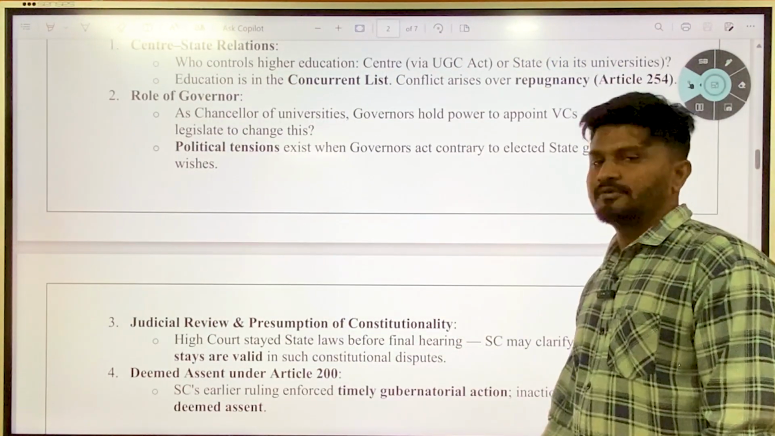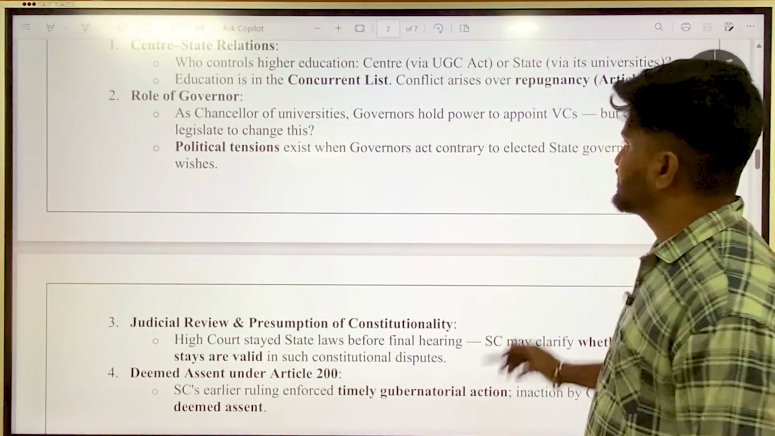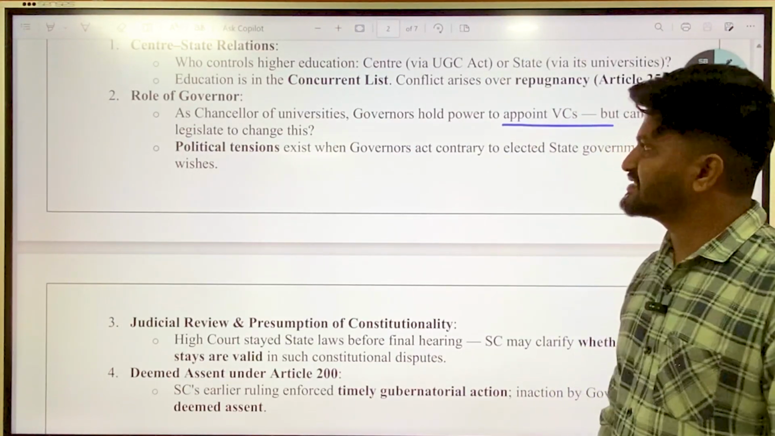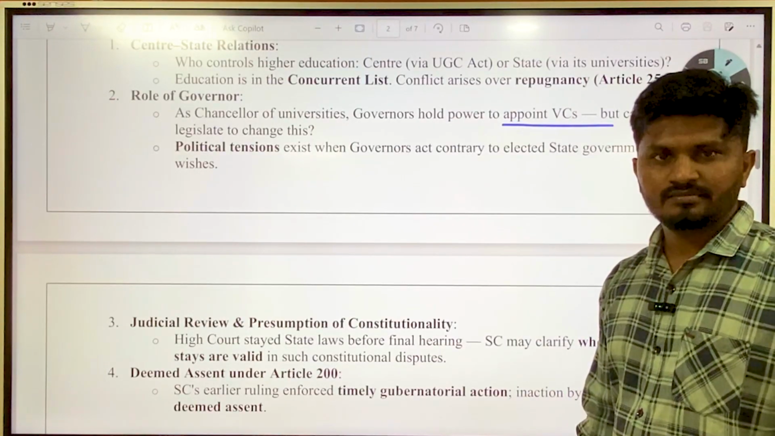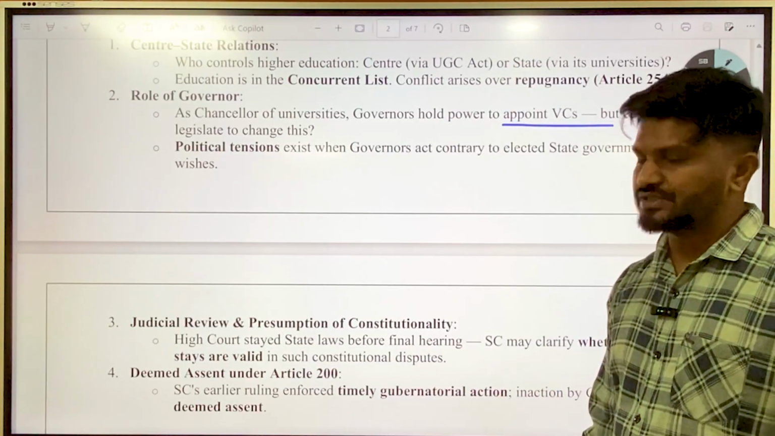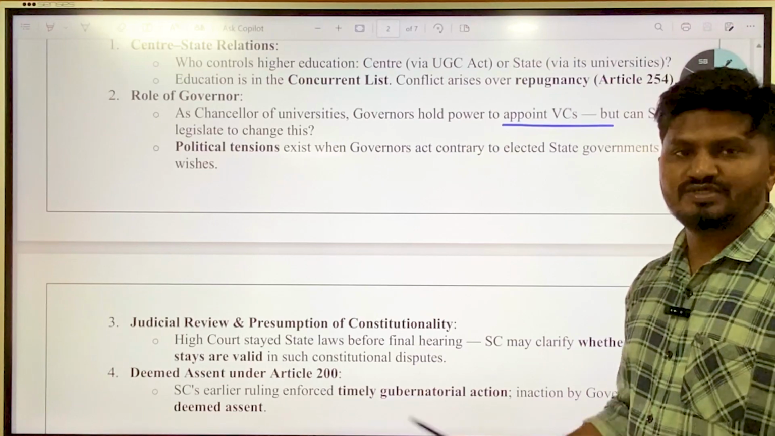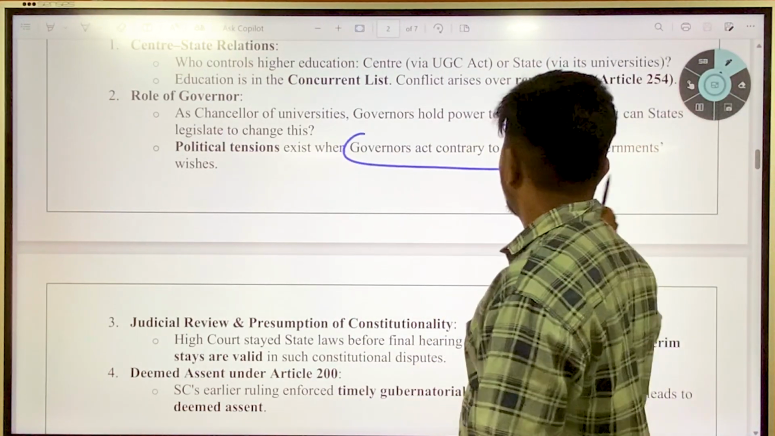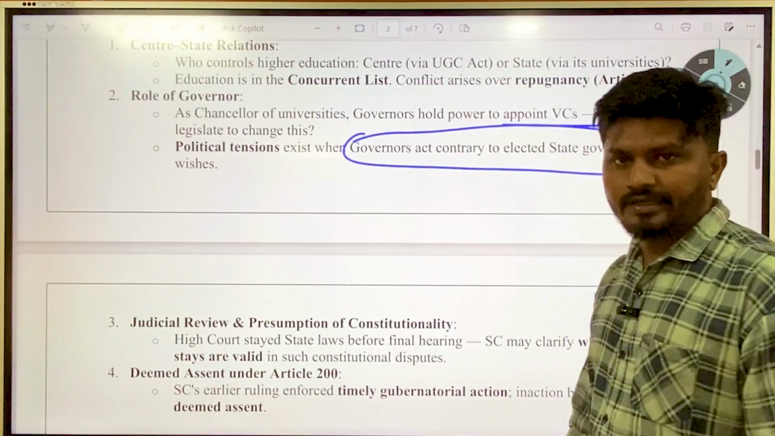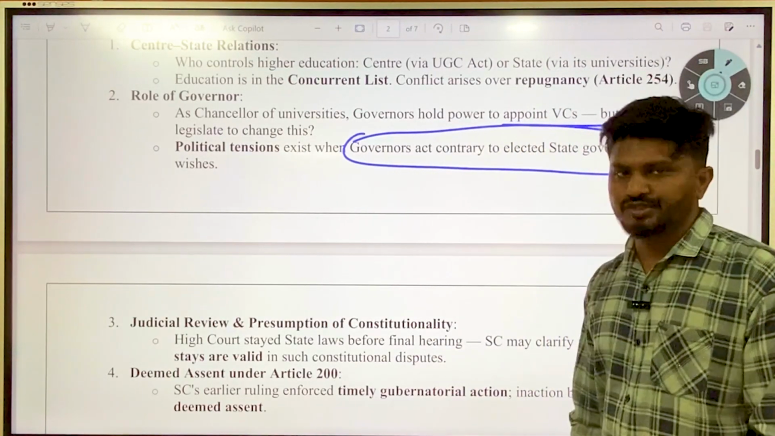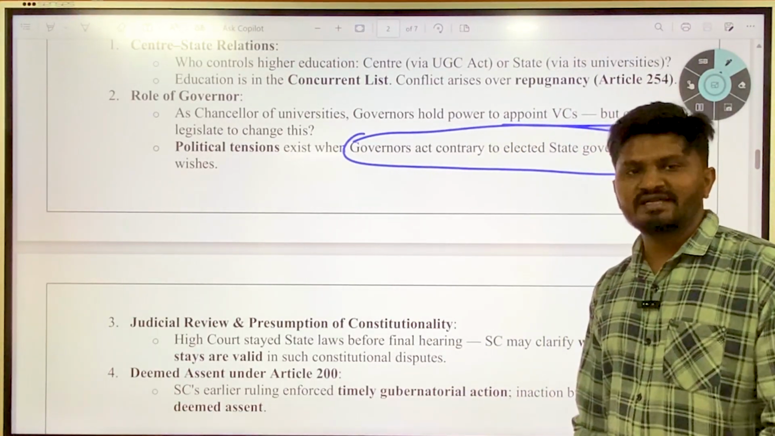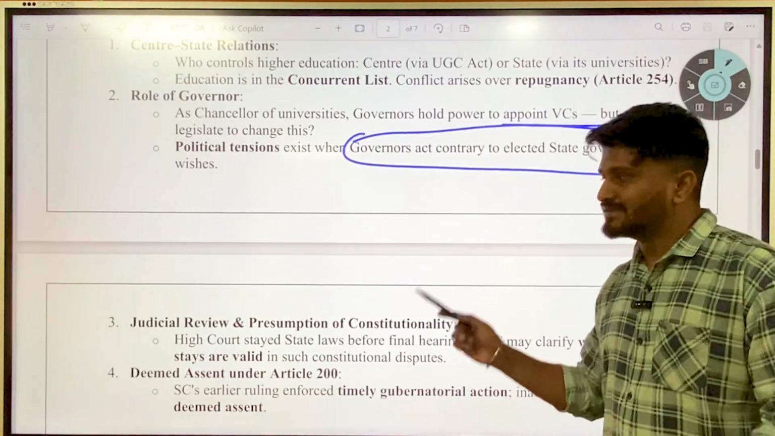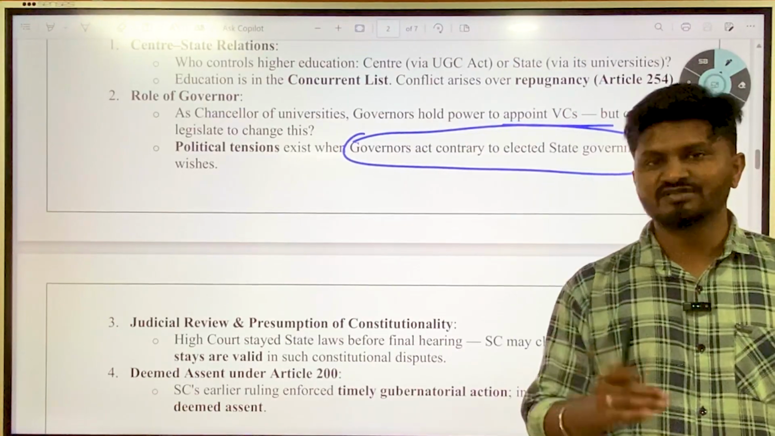Then the role of the governor. As chancellor of universities, governors hold the power to appoint vice chancellors, but can states legislate to change this? Okay, can the states really do this? Those are the questions in front of the Supreme Court, which has to look into the current case. And political tensions exist when the governor acts contrary to the elected state government's wishes. Instead of acting as the head of the state of a particular state, the governor is in certain cases acting as the agent of the center.